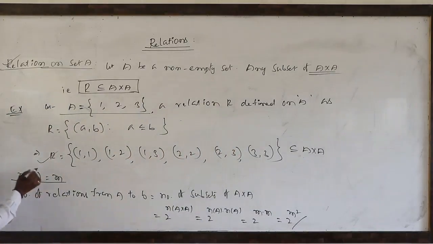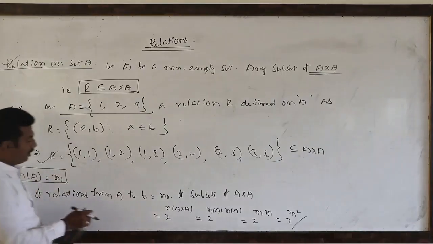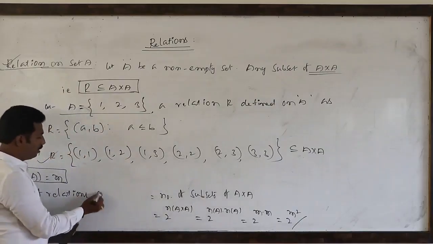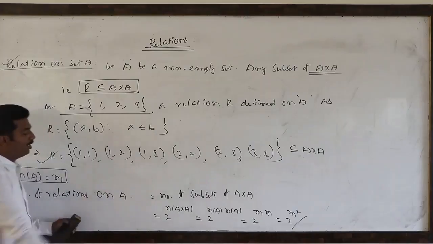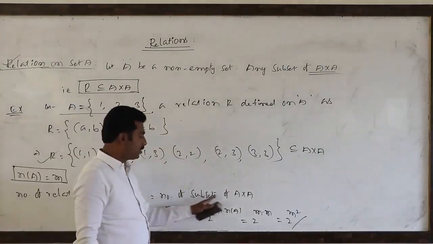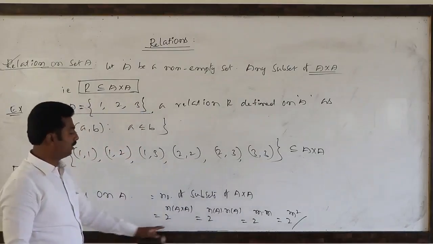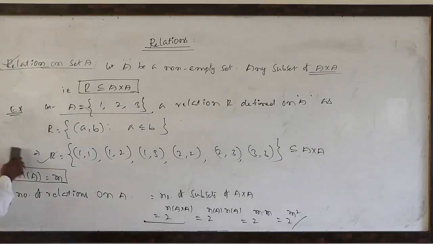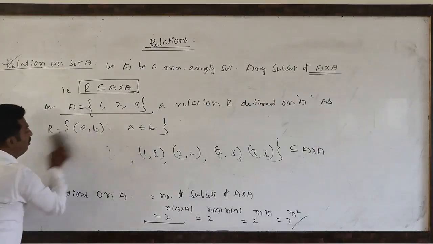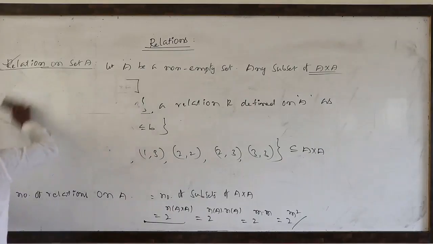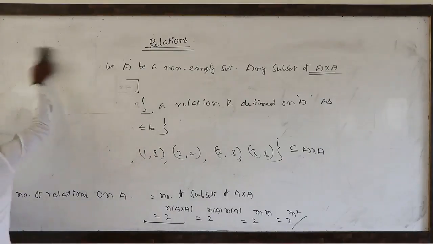So the number of relations on a single non-empty set means A to A only, not from A to B. The number of relations on a non-empty set capital A is the number of subsets of A cross A. So like this we have to define. Next, types of relations.